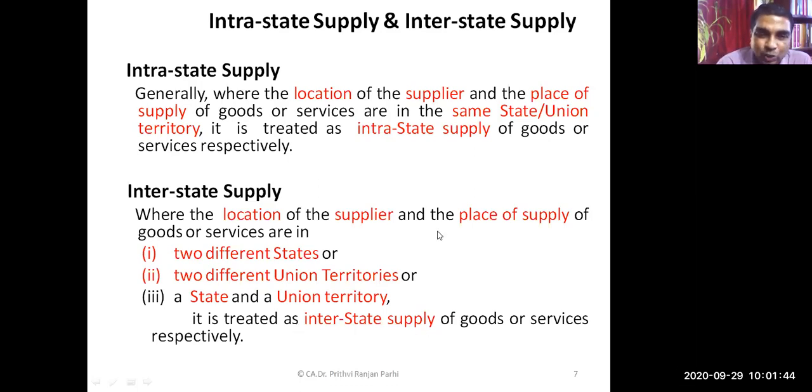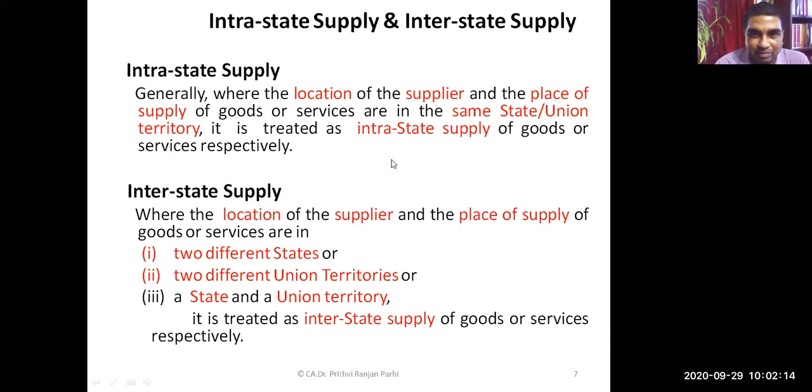Those kinds of supply will be referred to as interstate supply. I know all of you know the difference between inter and intra, but here I expect you to focus on those two words, location of supplier and place of supply. These two things are important. Is it clear to you?